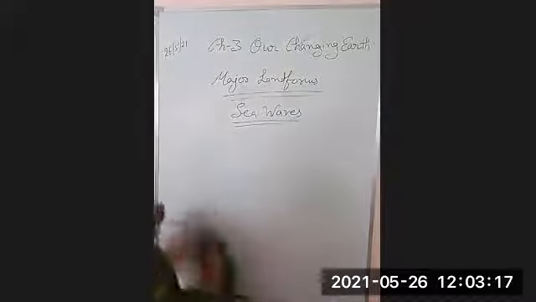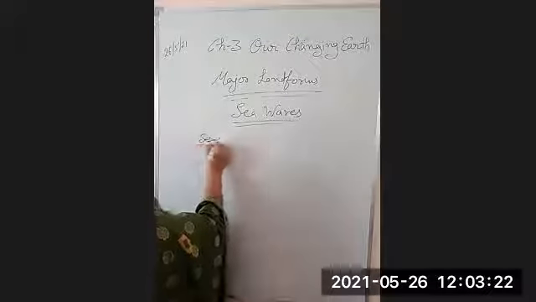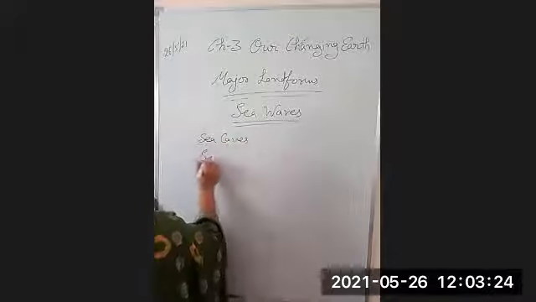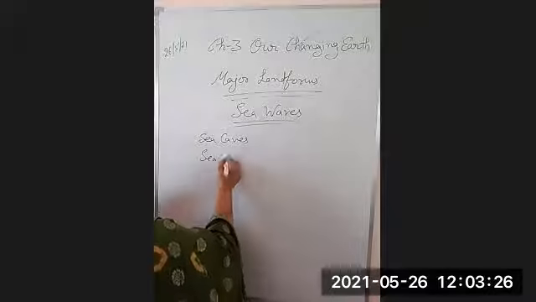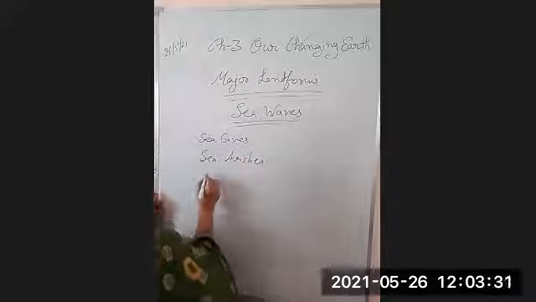So these are the three erosional works: sea caves, sea arches, stacks.